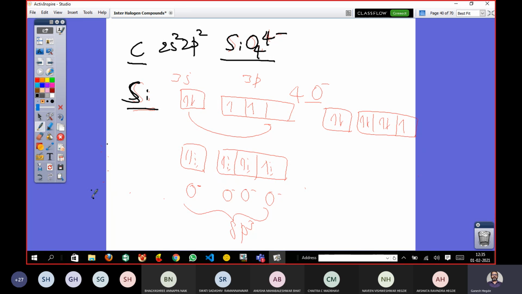Carbon is tetravalent, so silicon is also tetravalent. But in the ground state it has only 2 unpaired electrons. However, we need to consider silicon in the excited state electronic configuration.